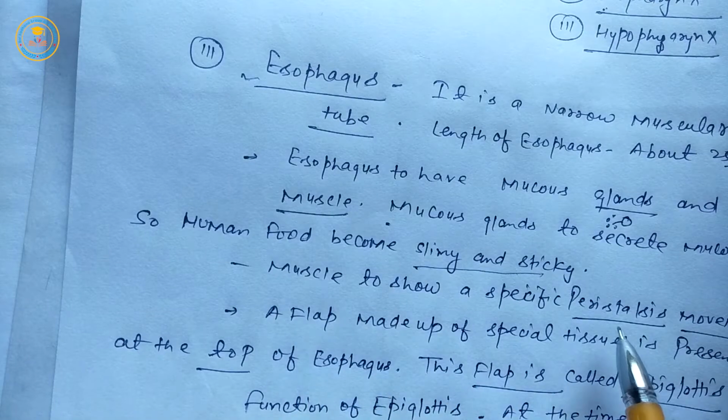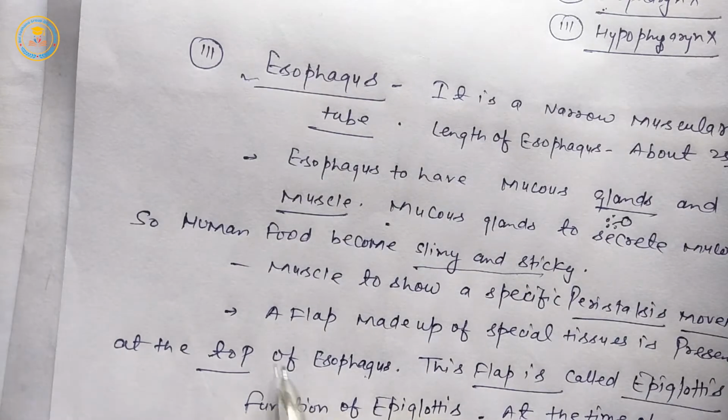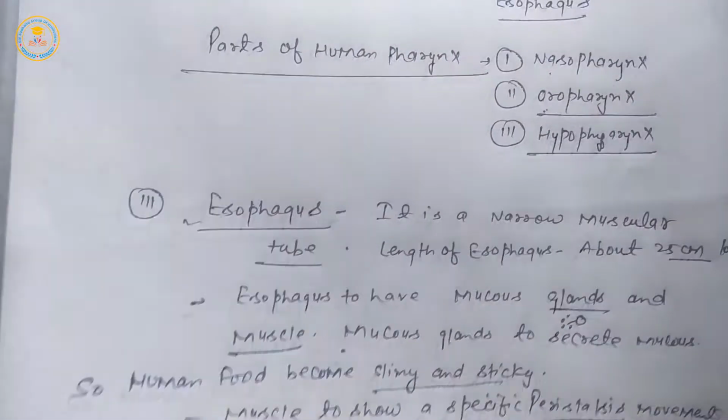Muscles show peristaltic movement, so food passes to the next organ like stomach. A flap made of special tissue is present on the anterior, top part of esophagus. It is called epiglottis.